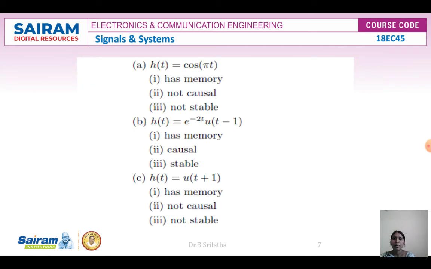Now we'll see some problems. h of t is equal to cos of pi t. So cos of pi t is a continuous time system, so it needs some memory.